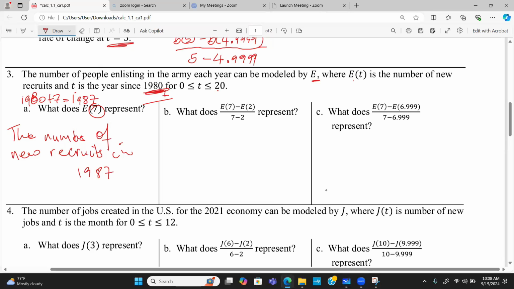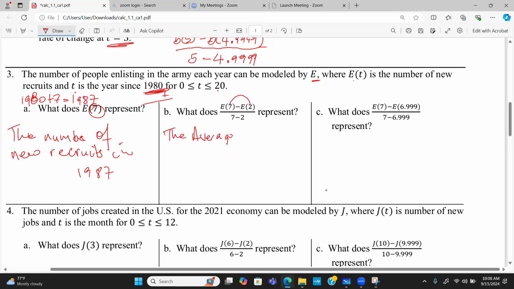So let's take a look at the B part of the question. The B part of the question says, what does E of 7 minus E of 2 all over 7 minus 2 represent? The moment we're seeing this huge gap from 7 to 2, it's dealing with the average.